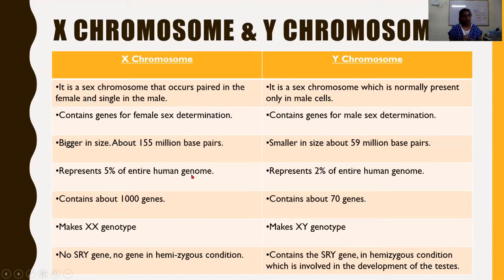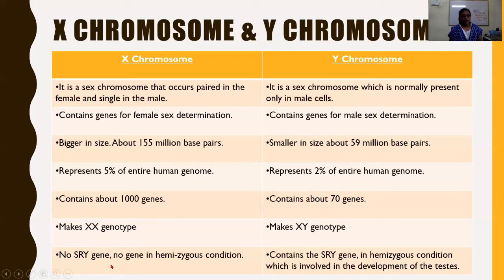What is the genome? I have already told you: the total number of genes present in one haploid set. The X chromosome contributes 5% of that total genome, whereas the Y chromosome contributes 2%. The X chromosome contains about 1000 genes, whereas the Y chromosome contains only about 70 genes. The X chromosome makes the XX genotype in females, and the Y chromosome makes the XY genotype in males.